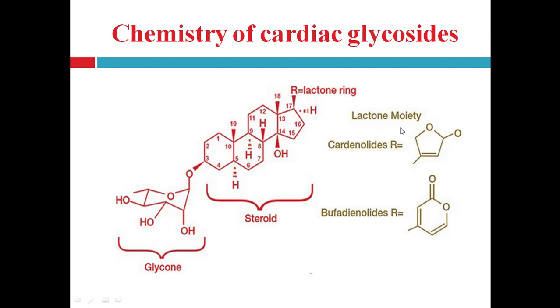If the lactone moiety is a 5-member lactone ring, this steroid nucleus is known as cardenolides, and in bufadienolides a 6-member lactone ring is present. So the nature of this unsaturated lactone ring is very important. It affects the activity.